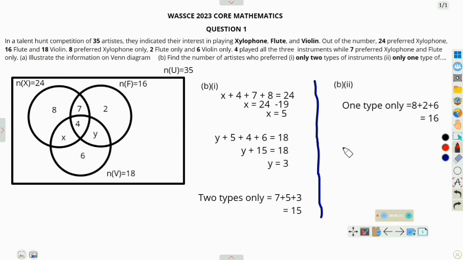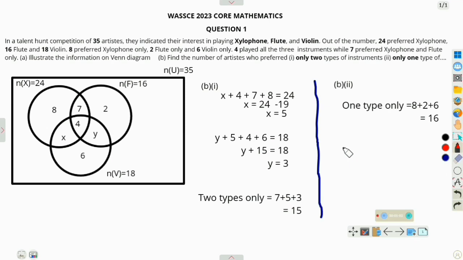It says that in a talent hunt competition of 35 artists, they indicated their interest in playing xylophone, flute and violin. Out of the number, 24 preferred xylophone, 16 flute, and 18 violin. 8 preferred xylophone only, 2 flute only, and 6 violin only. 4 played all the 3 instruments, while 7 preferred xylophone and flute only.